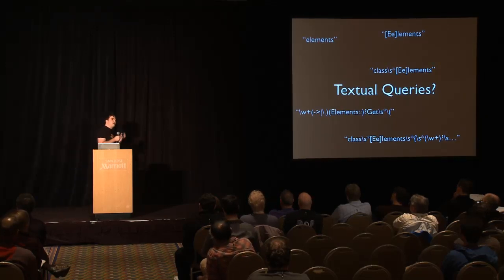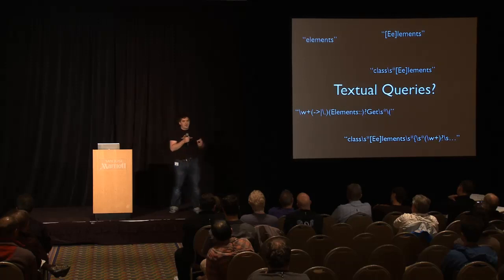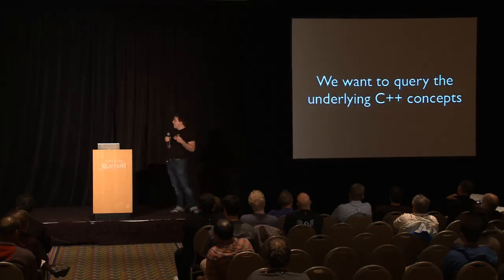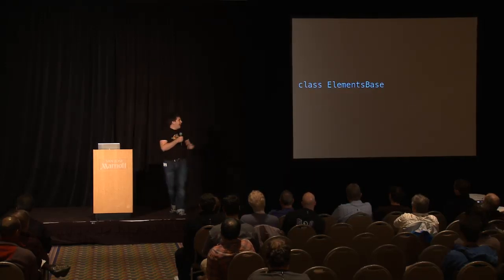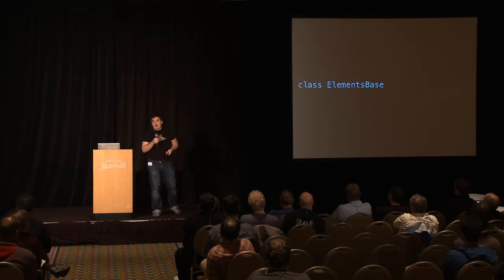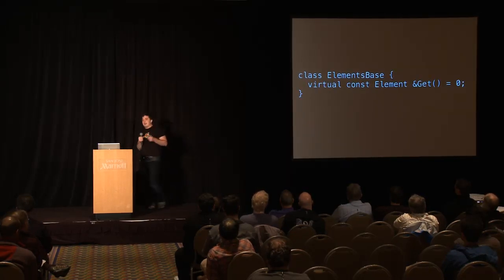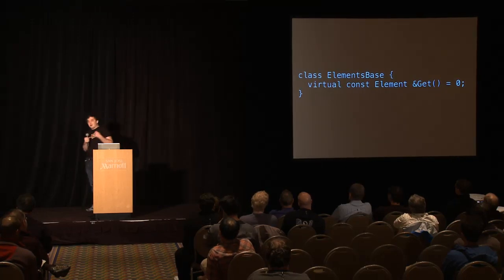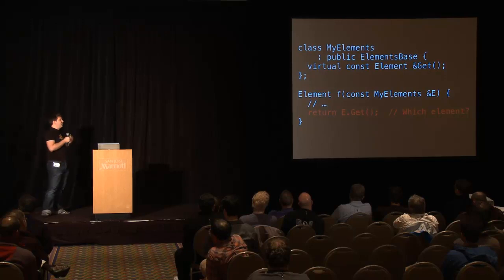They had a concept that they were trying to find. Now, it's not a simple concept. In this case, it's a very complex concept. They're trying to understand some core semantic concept of C++, and we need to give them a way to write that query. They want to match a particular class, right? We're going to call this element space, right? And it's not just any class. It's a class that provides some interface. And it's an interface that's been extended by other classes, and it's in use.